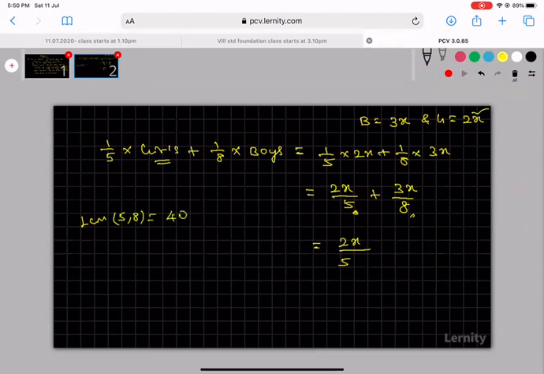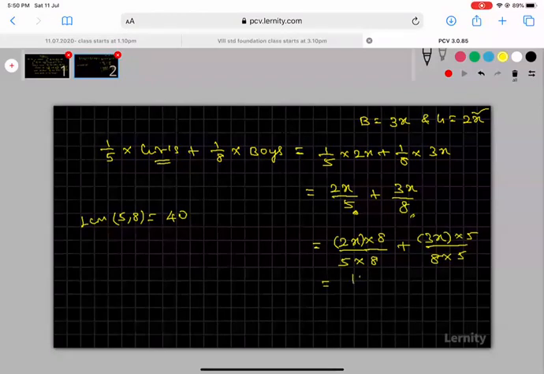So 2x into 8 plus 3x into 5, that is 16x by 40 plus 15x by 40. So I am getting 31x by 40.